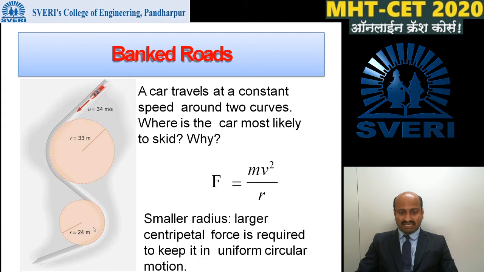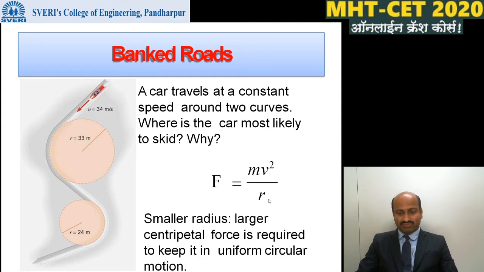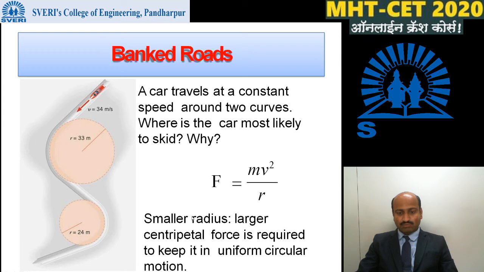In the second curve the radius is small, hence the centripetal force will be more, and because of more centripetal force, the car will be safely driven along this curve.